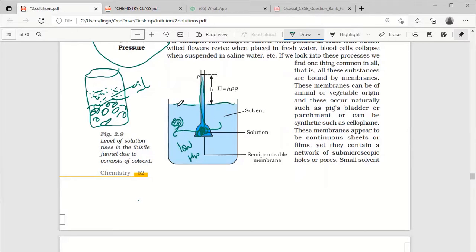Outer side water level is here only, but inside water level is going up until here. How much pressure is applying there?